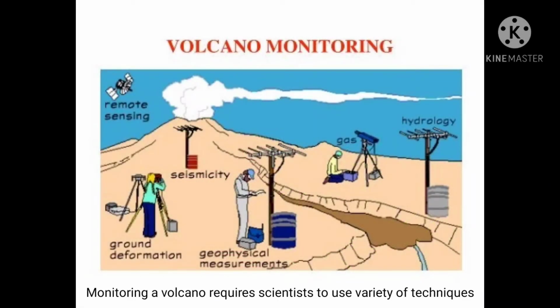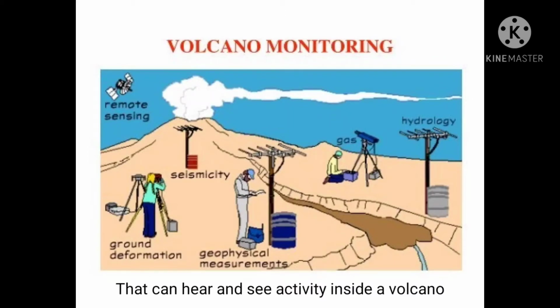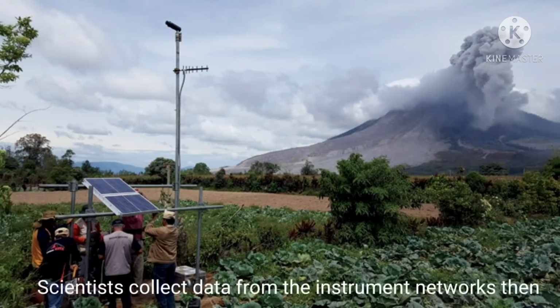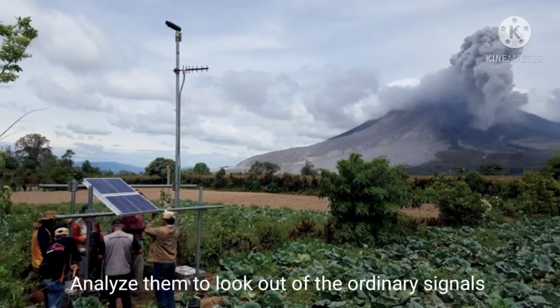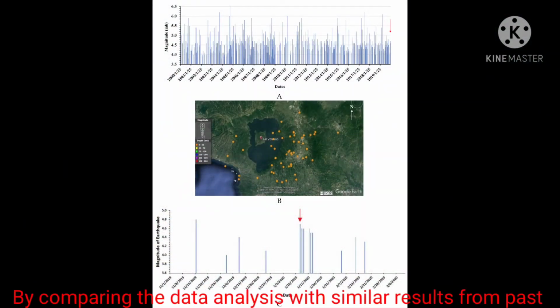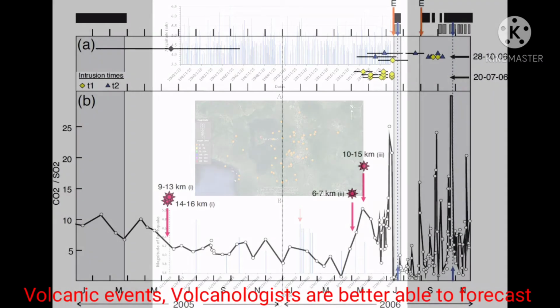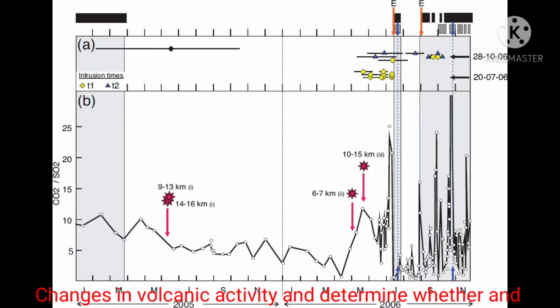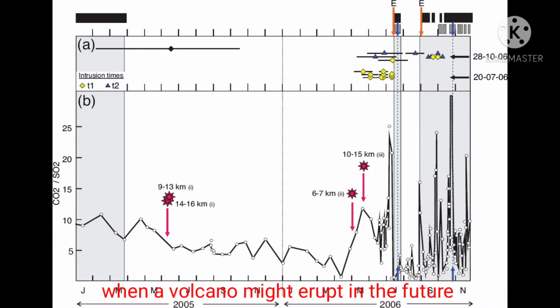Monitoring a volcano requires scientists to use a variety of techniques that can hear and see activities inside a volcano. Scientists collect data from instrument networks and analyze them to look for out-of-the-ordinary signals. By comparing the data analysis with similar results from past volcanic events, volcanologists are better able to forecast changes in volcanic activity and determine whether and when a volcano might erupt in the future.